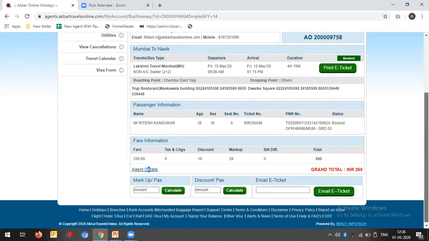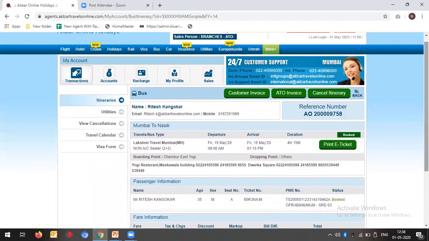So our bus process is very simple and clear-cut. It will help you to get a quick booking. We have an auto return ticket option which helps you get a return ticket as soon as possible. And we have a smooth process. You will get an SMS on your mobile from the bus operator before the departure.